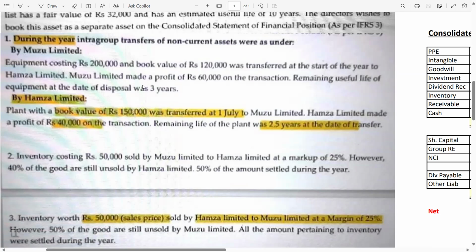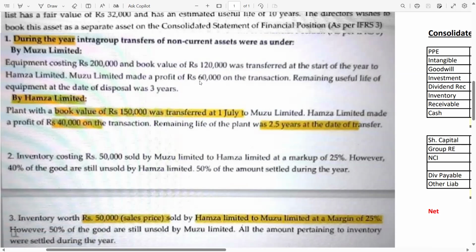Now, the group, meaning the parent company, has sold this asset to H company at 180,000. How 180,000? Because 60,000 is the profit and the book value is 120,000. So 120 plus 60 is 180, which is the sales price or disposal proceed. But from the group's point of view, we still depreciate it over 120,000, because these transactions will not be considered by the group. But what do you think?